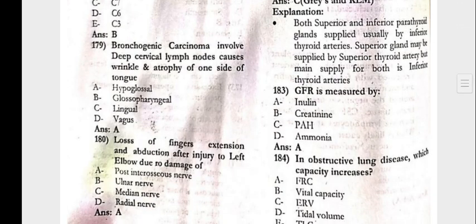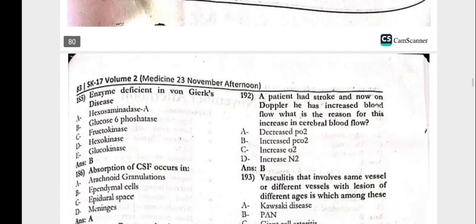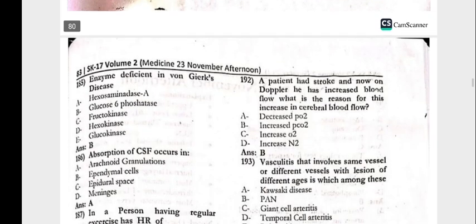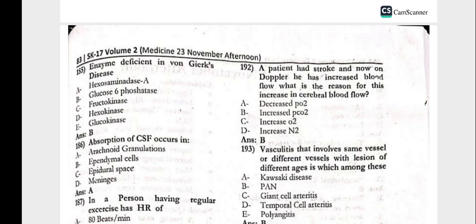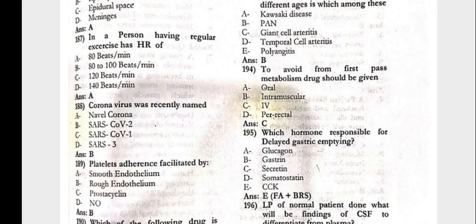183, GFR is measured by inulin. In obstructive lung disease, which capacity increases? That is FRC. Enzyme deficient in von Gierke's disease is glucose-6-phosphatase. Absorption of CSF occurs in the arachnoid granulations. A person having regular exercise has a heart rate of 80 beats per minute. Coronavirus was recently named SARS-CoV-2.